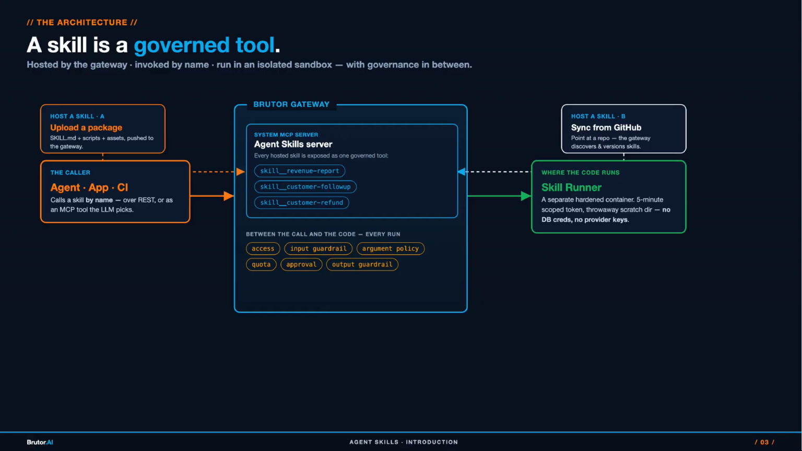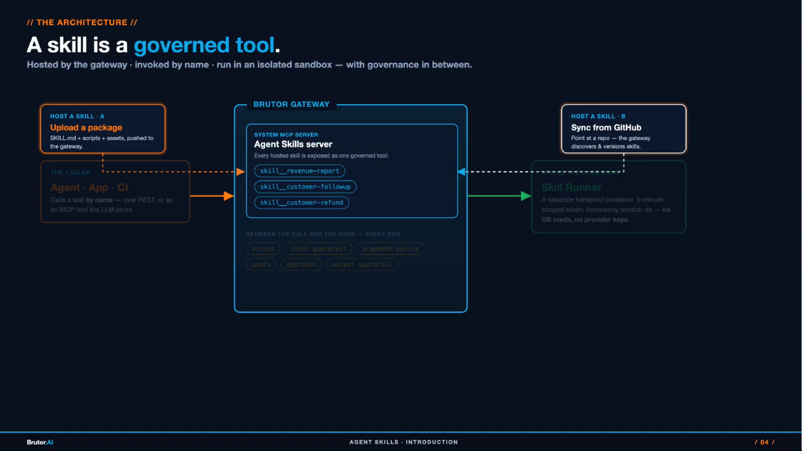On the left, the caller invokes it by name. In the middle, the gateway. On the right, the code runs in a separate hardened sandbox. And between the call and the code sits every control: access, guardrails, argument policy, quota, approval. That's the shape of it. Now the two halves that matter: how a skill gets in and how a run flows.